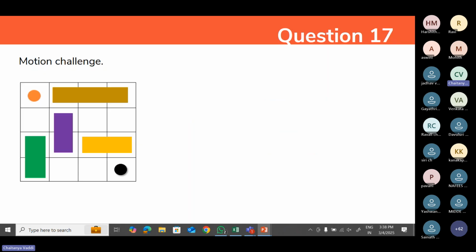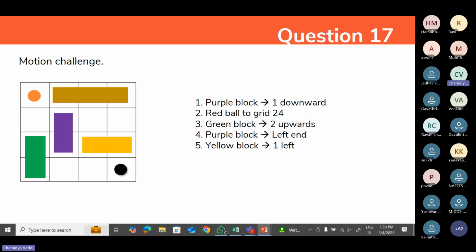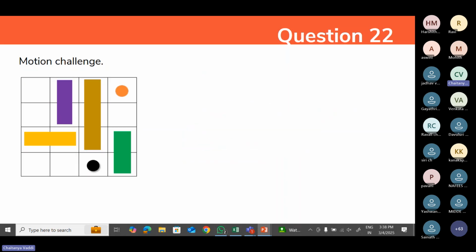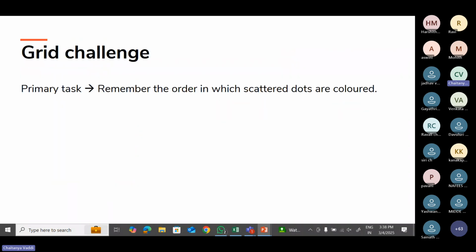You'll have many examples and questions like this, so you can just give it a try. You'll have the solutions for this also. These are the solutions which I have given clearly, with fewer steps, on how to complete this motion challenge. This is the third game that you will get in an exam, and the next one will be the grid challenge.